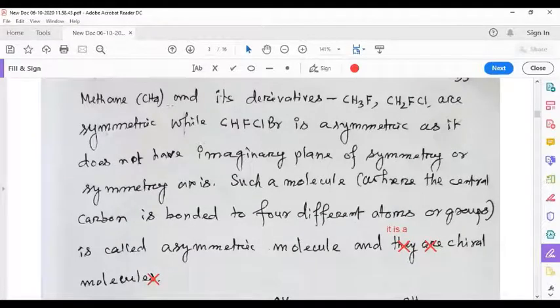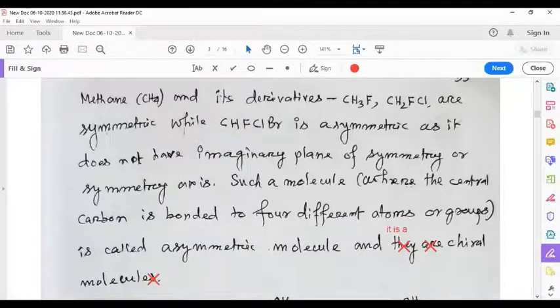Thus methane, CH4, and its derivatives, fluoromethane and chlorofluoromethane, are symmetric, while bromochlorofluoromethane is asymmetric as it does not have an imaginary plane of symmetry or symmetry axis.